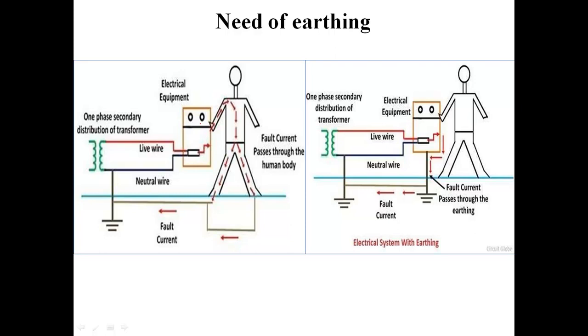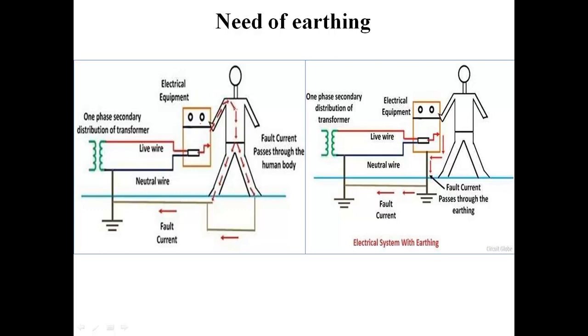This leakage current or fault current will flow through the body of this person, and if the person is standing on the ground and a path is provided through the human body to the ground, the current will tend to flow through this human body to the ground. And if the current is flowing through this human body, it will cause severe damage to this person.